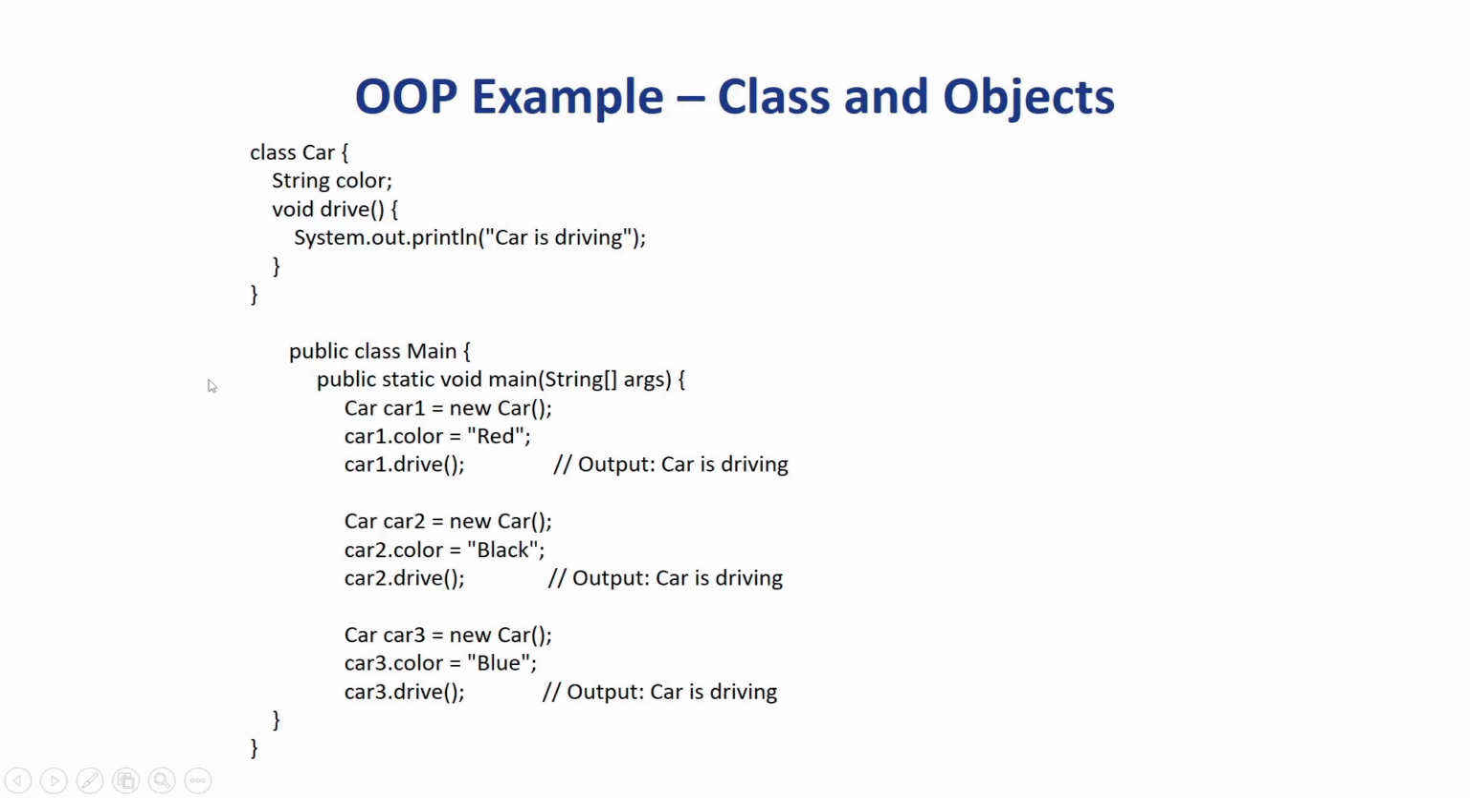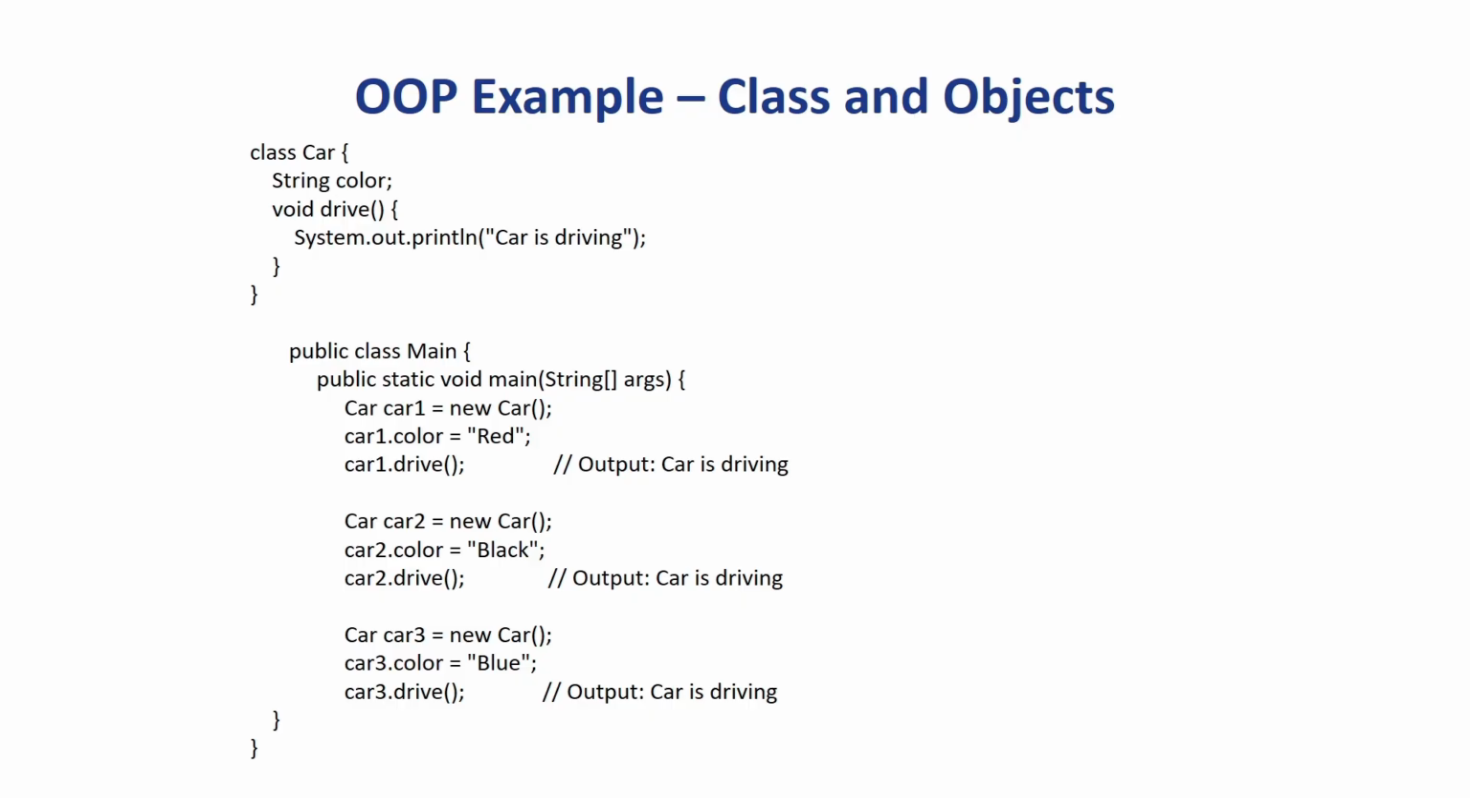So now let's see a real-world example. We have a class called Car. We have a string variable called color. We have a method void drive which contains System.out.println("Car is driving"). We have a main class, public class Main, which has the main method, public static void main(String[] args). Now we create an instance of the class. How? Car c1 = new Car().